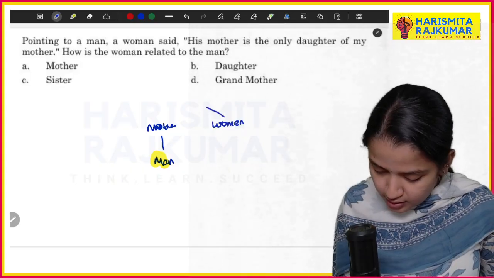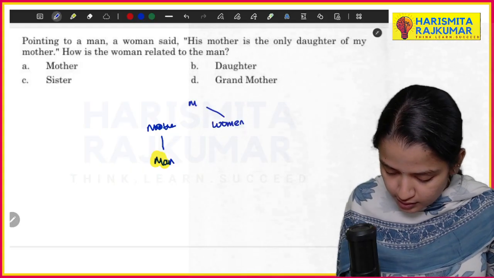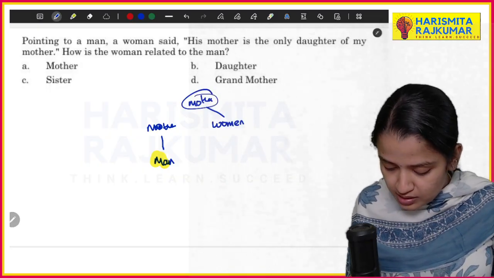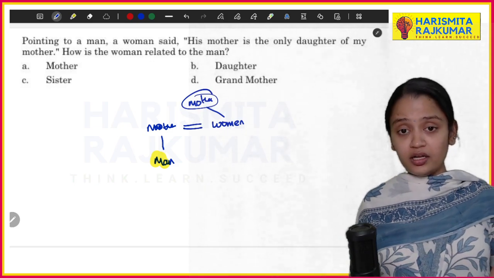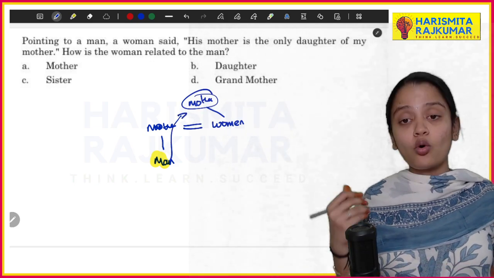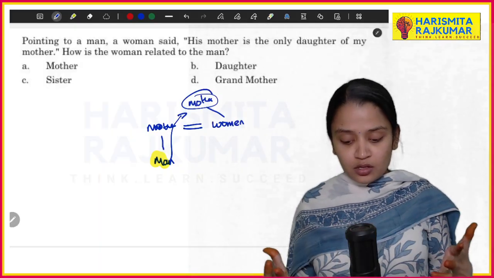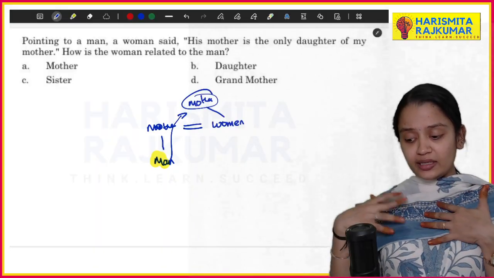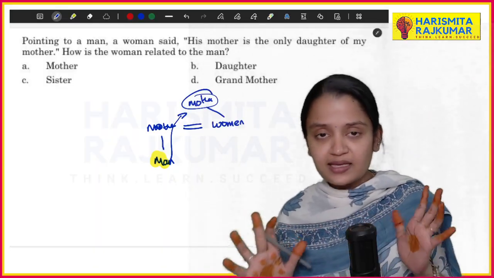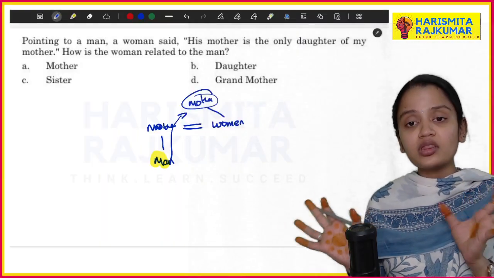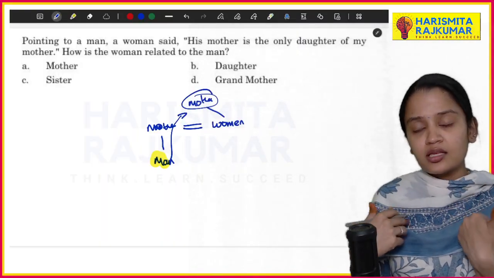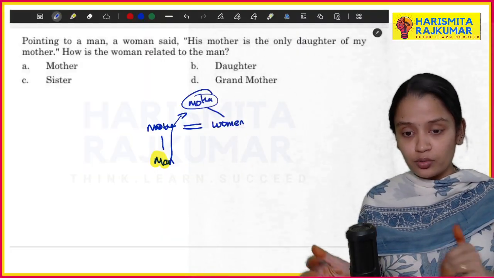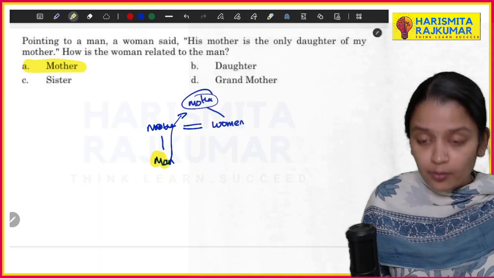His mother is the only daughter of my mother, which means you can say that these both are equal. She is pointing to his own mother only. So his mother is the only daughter of my mother, meaning both are the same. The woman the man is pointing to is nothing but his own mother.